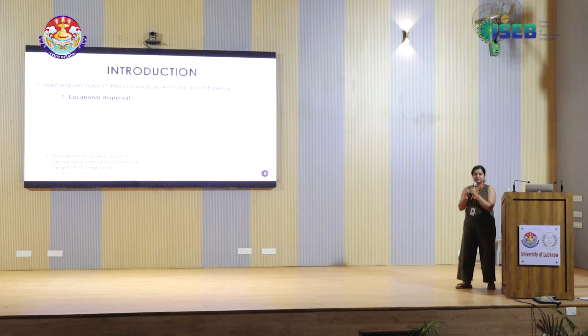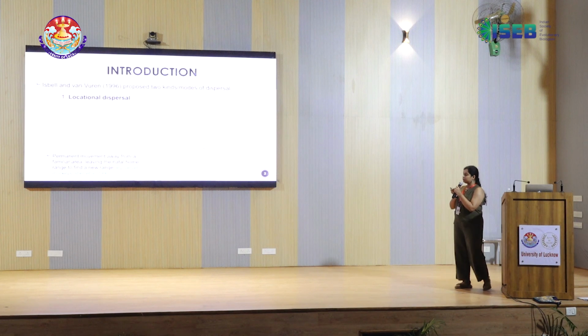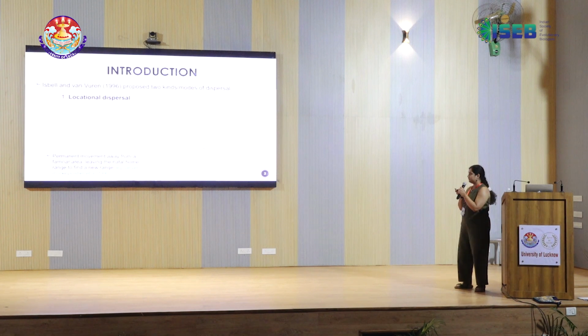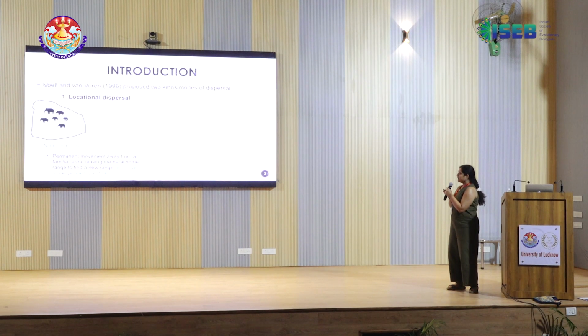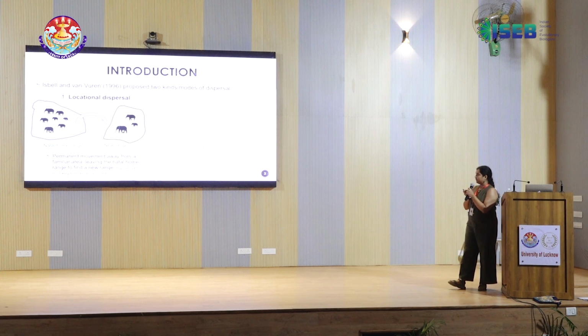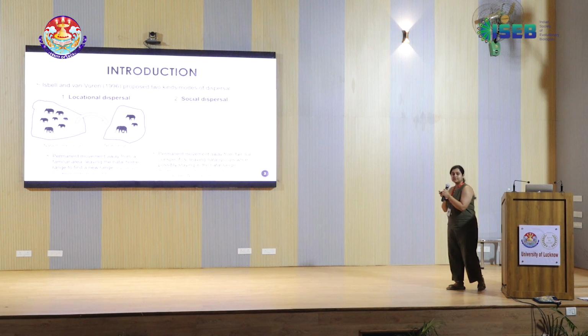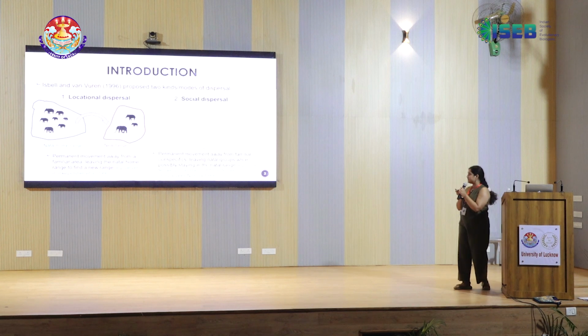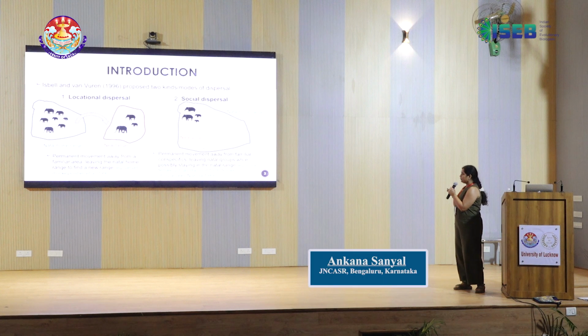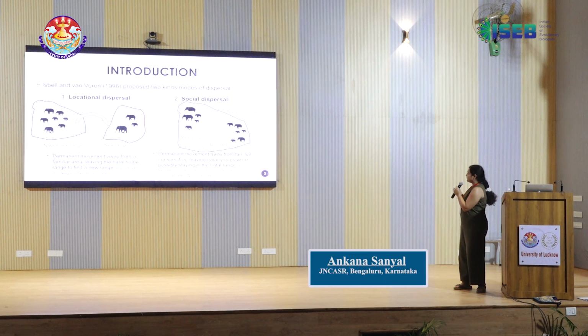Isbell and Van Vuren in 1996 proposed two modes of dispersal that are possible in mammals. One is called locational dispersal, in which an individual from a natal home range, when it disperses, moves to a completely new range altogether. The second form is social dispersal, in which the individual from the natal group moves to new unrelated groups while staying in the same natal home range.